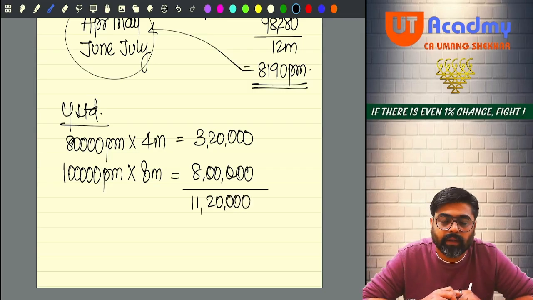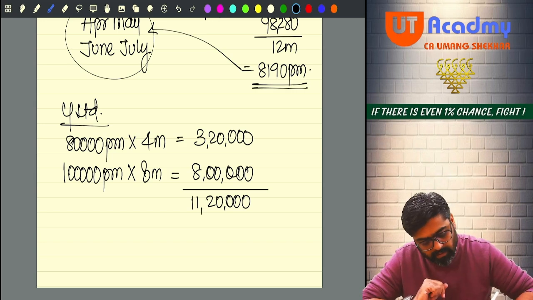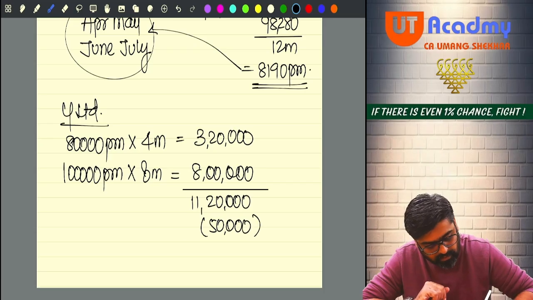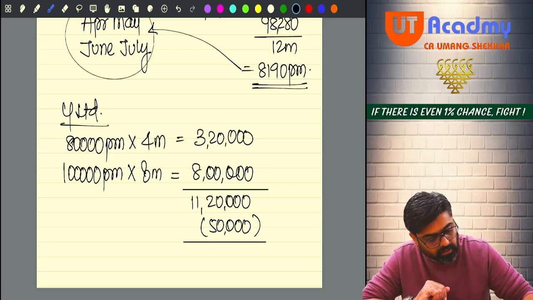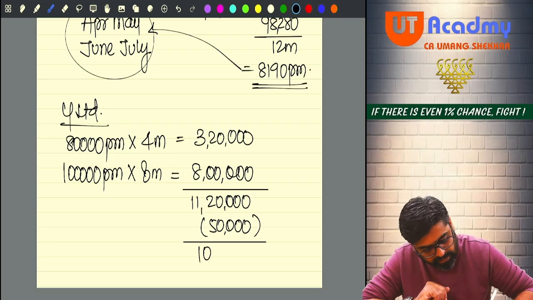20,000. Getting it, sir? Now tell me, 11 lakh 20, and assuming that you are not following 115 BSE, 50,000. So 11 lakh 20 minus 50,000 will be 10 lakh 70, sir. How much? 10 lakh 70.